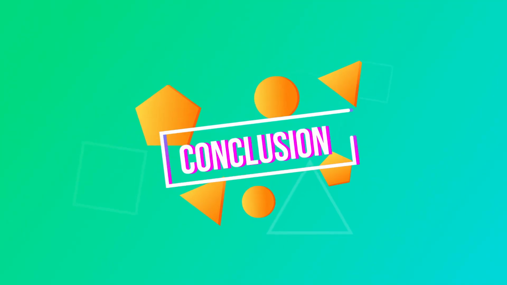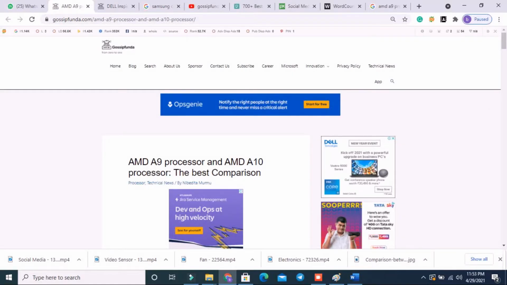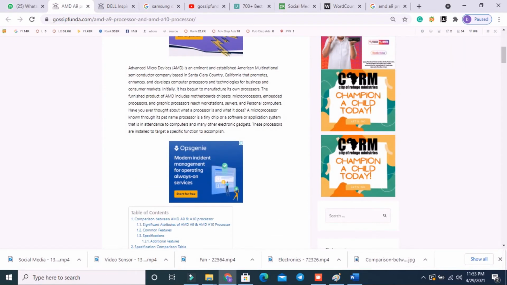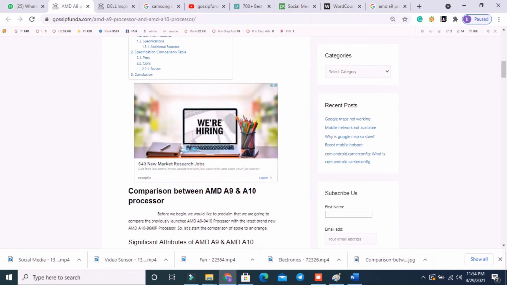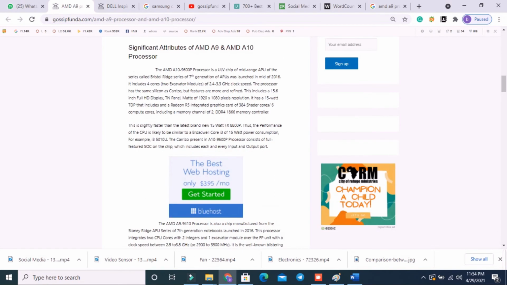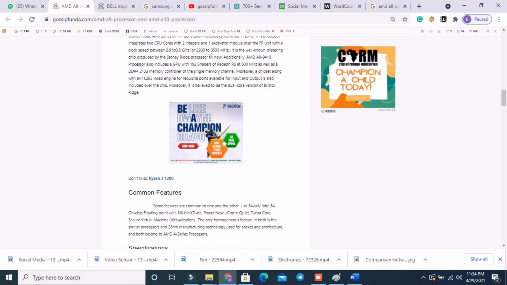Last but not the least, conclusion. After a comparative interpretation of both the processors and analyzing the significant features, we have come to the opinion that we suggest you go for the AMD A10 9600P processor rather than the AMD A9.